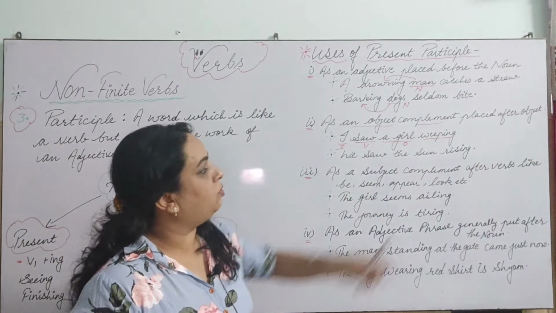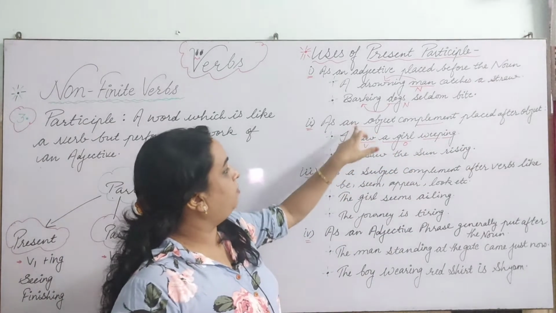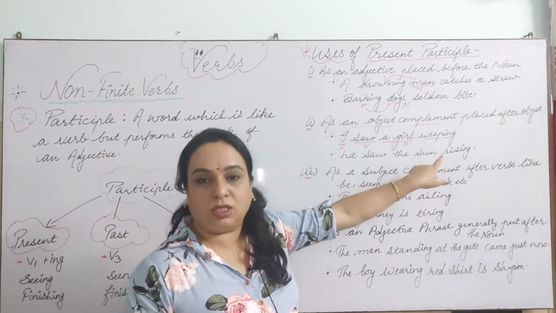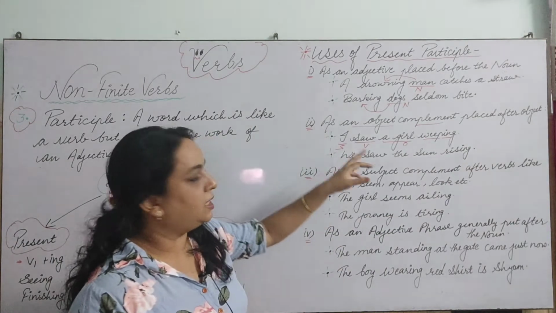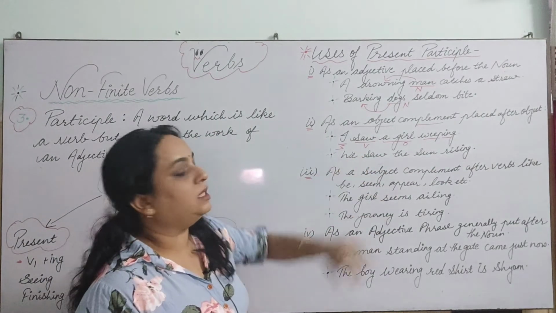So this is also working as an adjective here, but it is placed after an object, right? And the girl is the object here. The girl is weeping, that is the quality of the girl. So that is also the ing form working as a participle. We saw the sun rising.